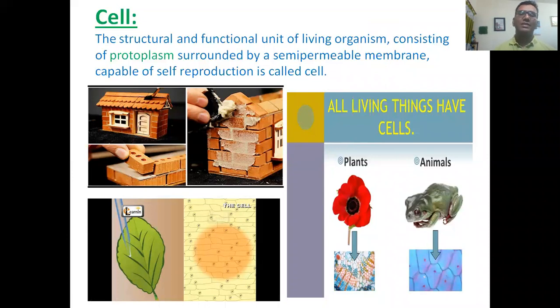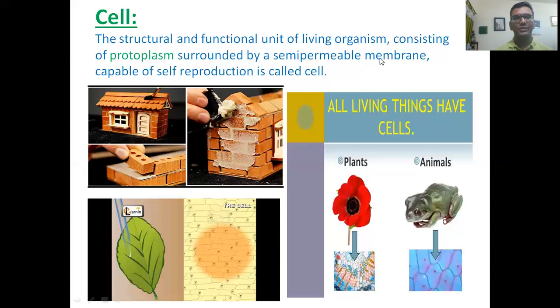There are numerous cells in our body. That means with numerous cells, the living body is constructed, and the cell is known as the functional unit of living organism because inside the cell, all the biological activities and biochemical functions occur. That's why it is called the functional unit of living organism. Consisting of protoplasm surrounded by a semi-permeable membrane.